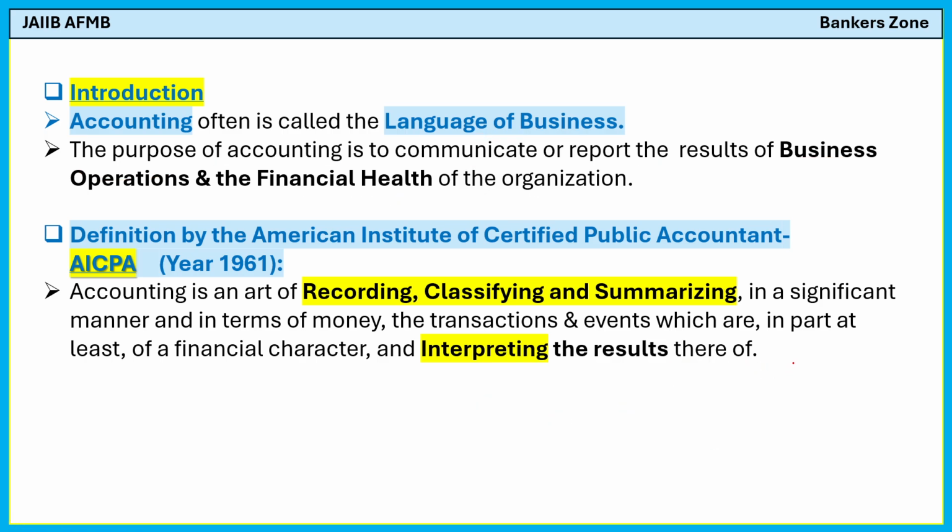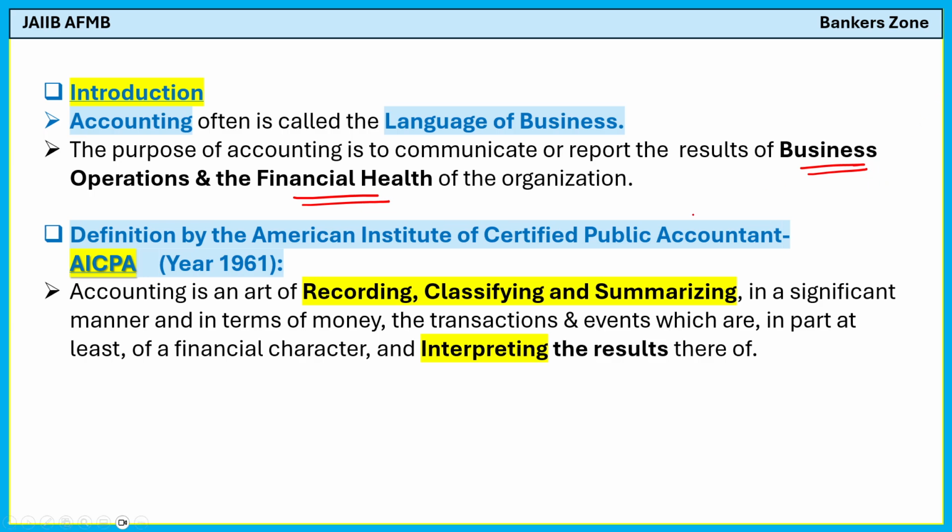Very simple. If we have to give a loan to a customer, we will ask for the balance sheet, profit or loss statement, and different ITRs. Based on that, we are able to get the financial health of that enterprise or customer, and based on that we offer them loans, right? So accounting is simply used to communicate the financial health of the organization, or the business operation of that particular enterprise.